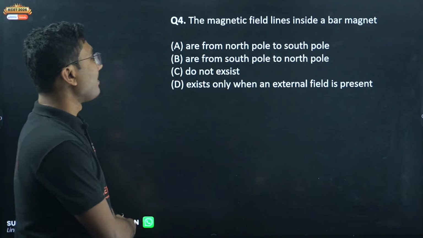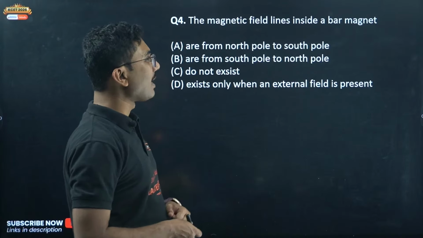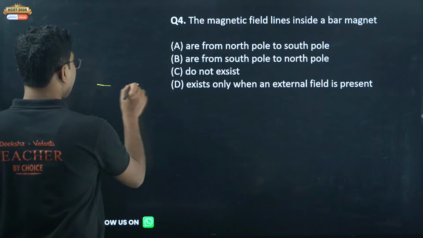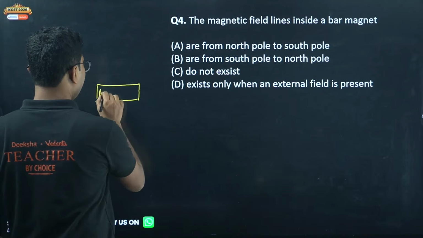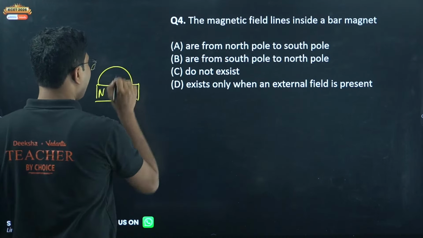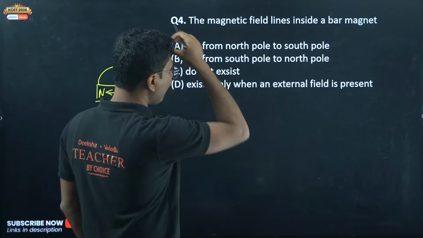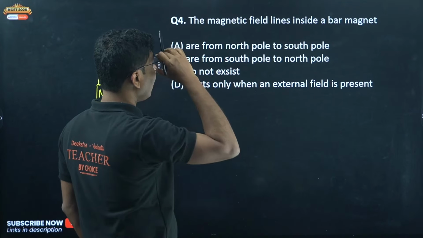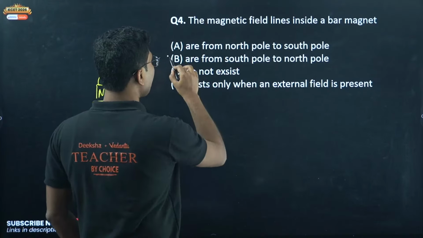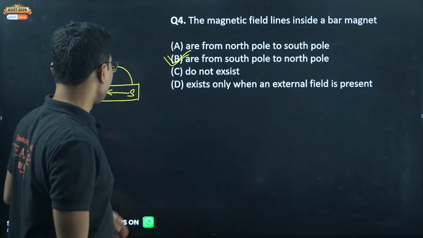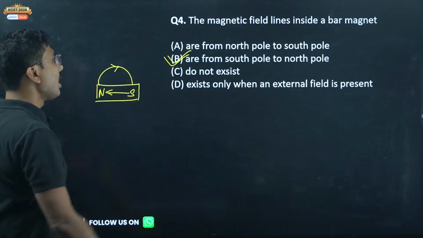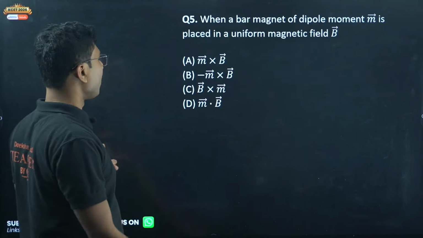Next, the magnetic field lines inside a bar magnet. Outside a bar magnet, magnetic field lines travel from north to south, and inside the bar magnet it is from south to north. So inside the bar magnet it is from south pole to north pole. Outside it is north to south, inside it is south to north.